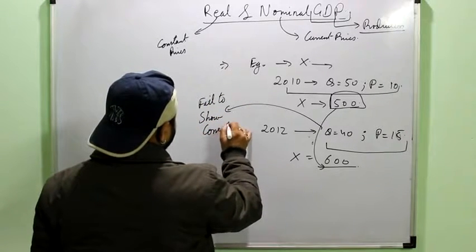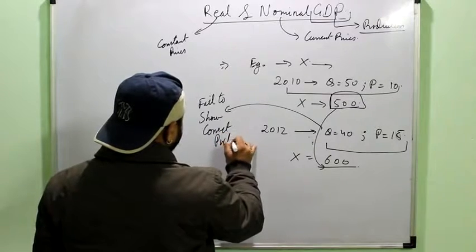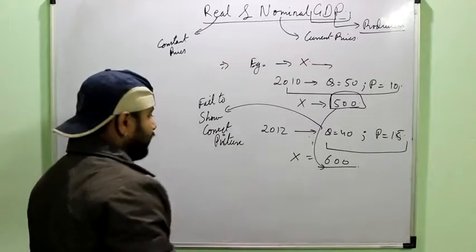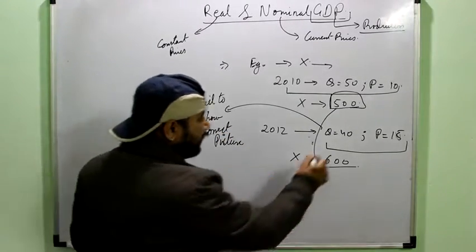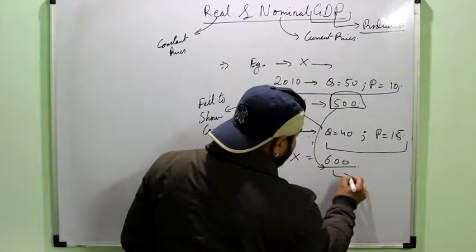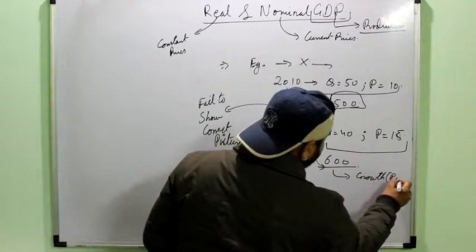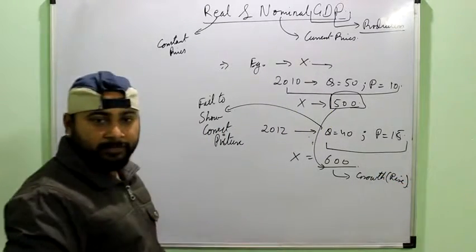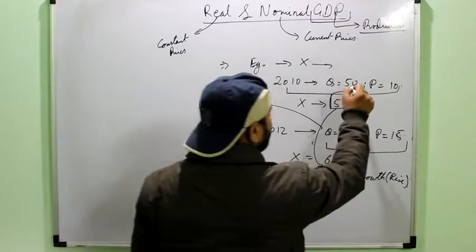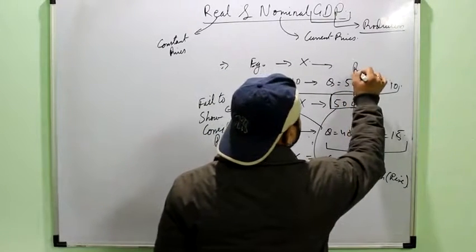About the economy. Why am I saying that it fails to show me the correct picture? Because the GDP is showing me that the economy is growing, that there is a rise in the GDP, but actually what is happening? The production is decreasing.